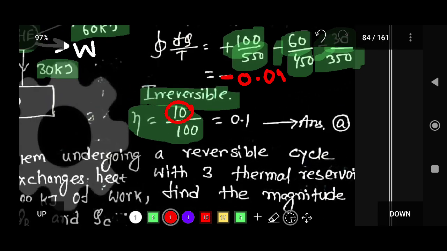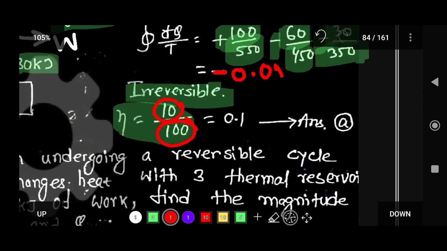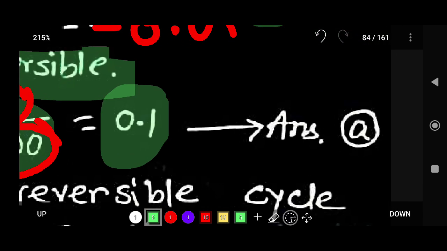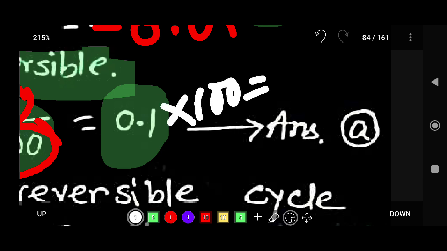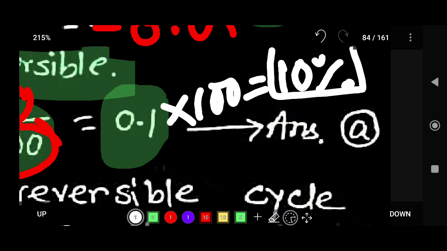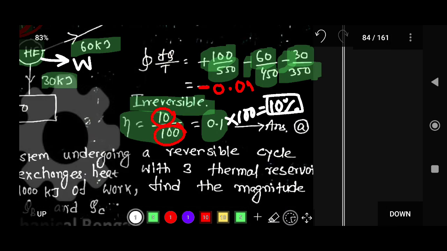So W divided by 100, this value will be 0.1. The efficiency will be 0.1, and if you multiply it by 100, this will be 10%. So in percentage the answer will be 10%. This is our answer.